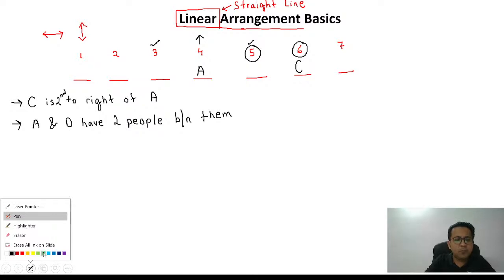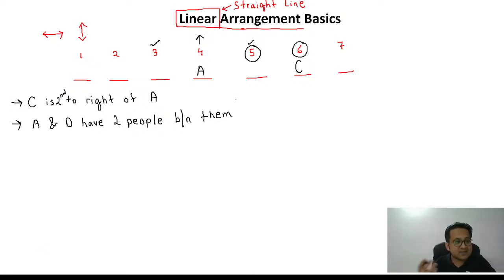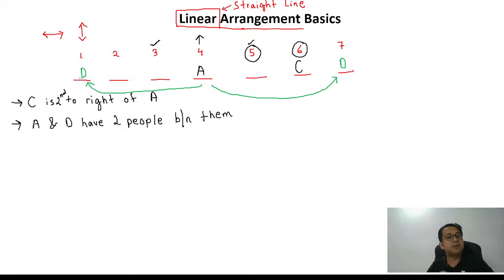So can I say two people between them could be on the right side or on the left side? If you go on the right side, two people between them means D would be at number 7. If you go on the left side, D would be at number 1. So both of them are possible. So if I tell you A and D have two people between them, D can be at 1 or D can be at 7. Any doubt in this? Are we clear?